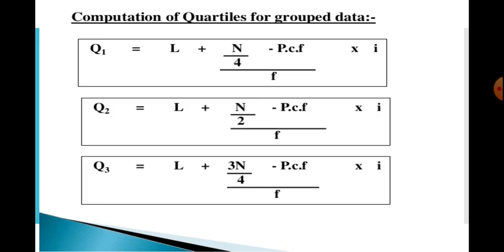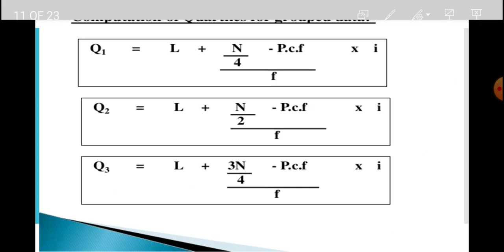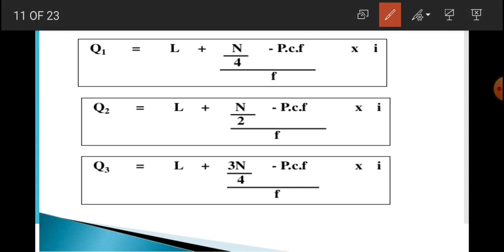This is about the computation of quartiles for grouped data, in case of a continuous series. In this topic we will discuss, as we have already studied median, quartiles are also partition values. So as we discussed median, in a similar way we will discuss Q1.